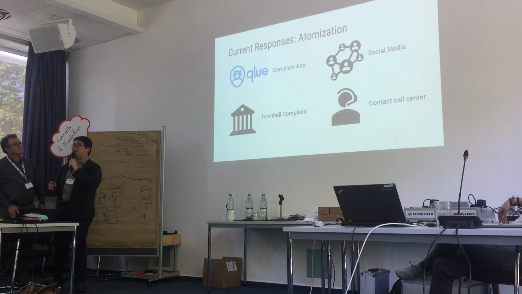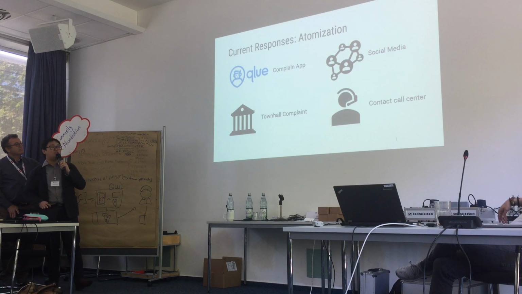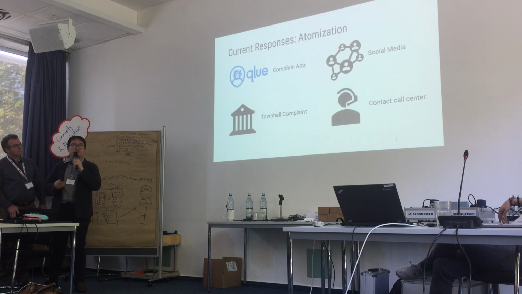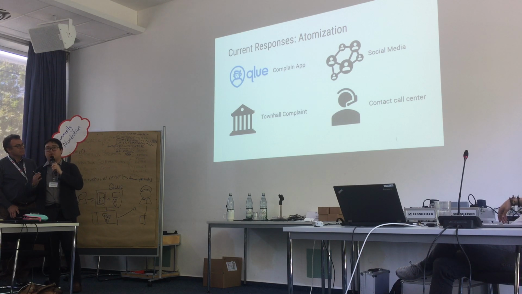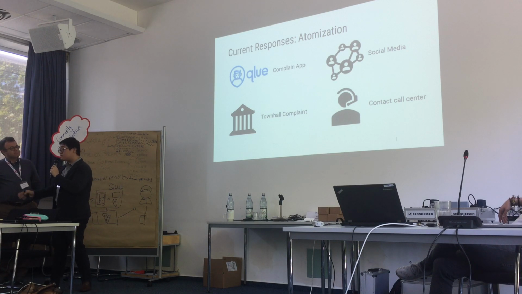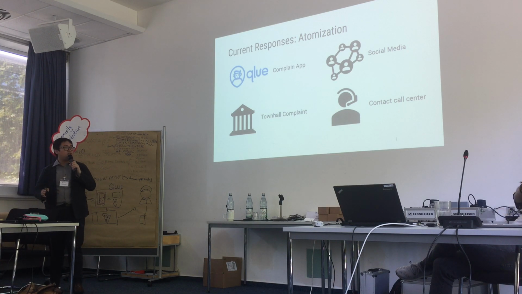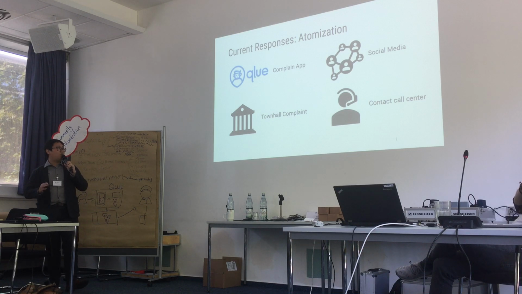Currently, the responses in Jakarta are fourfold. So first, there's an app where people could complain about problems in these areas, such as flooding, garbage, and poor sewage, and it's called Clue. So people have an app and they report. They take a picture, and the picture has a geotag, and the geotag goes to the server, and the government in their command center can monitor all of these reports and act on them within 2 hours. And then also social media, a contact call center, and a town hall complaint mechanism that exist in the current scenario.